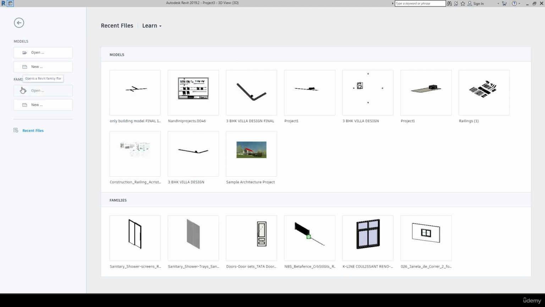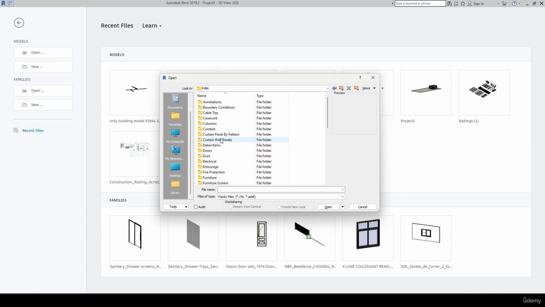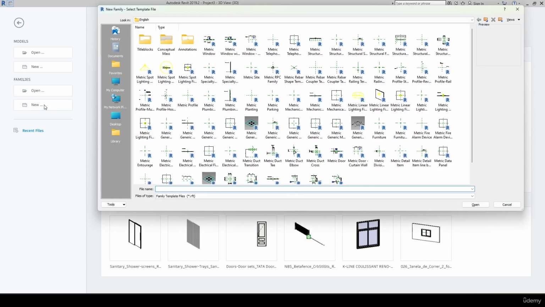Then we have the families. If I want to open any families, you should make sure that you have the families already downloaded in your system. Then you can open the family. Basically families we will explore in the coming section as well, how to create the families and how to change the parameters, everything we'll understand.